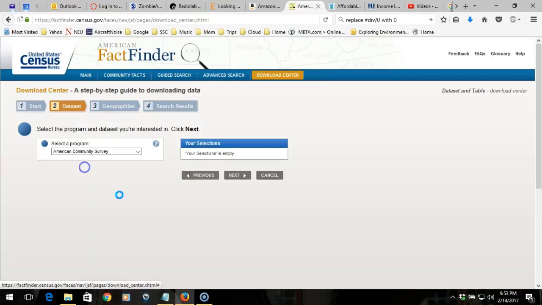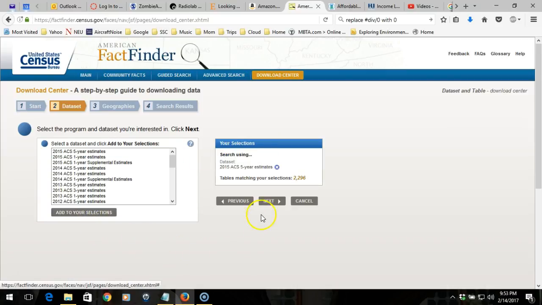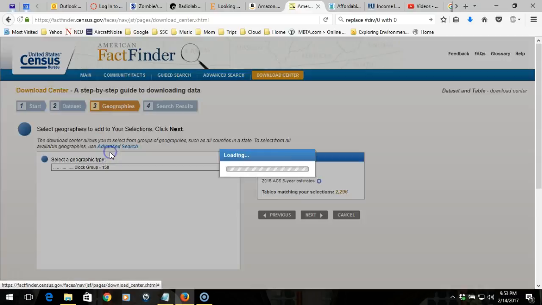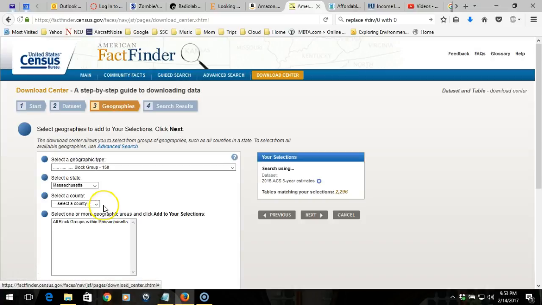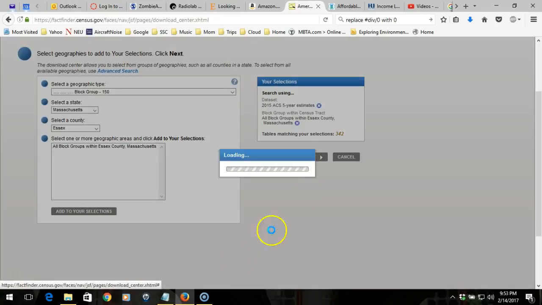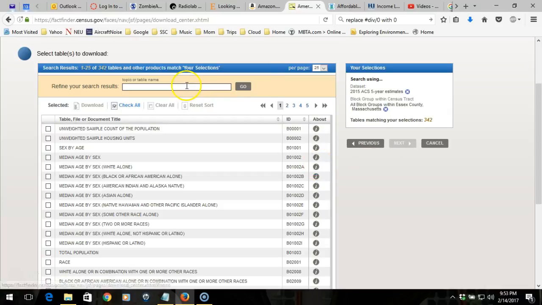We're selecting from the American Community Survey Program using a 5-year estimate because we're working at the block group level. Choosing the block group. Working in Essex County. And the table we're looking for, again, is gross rent.